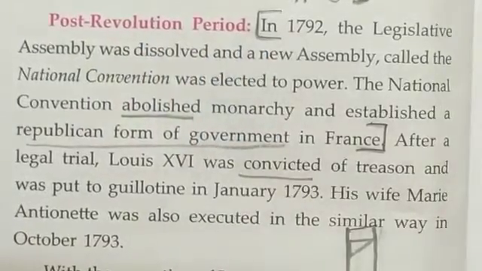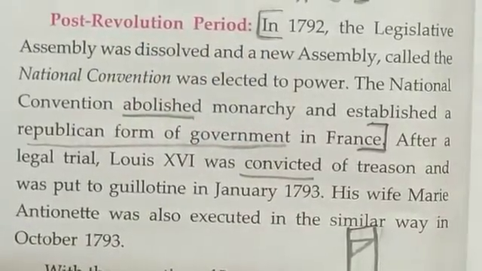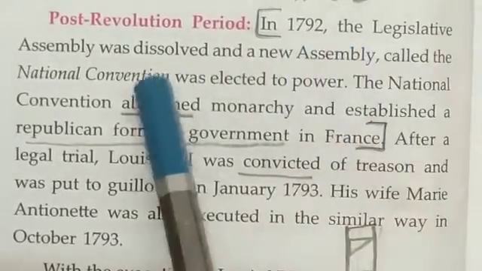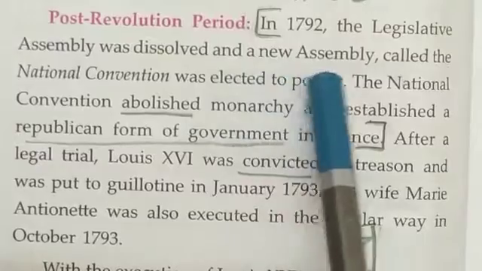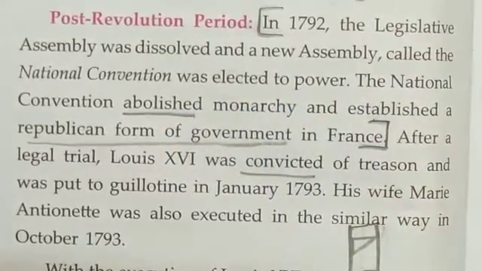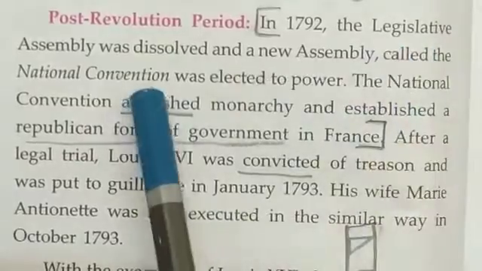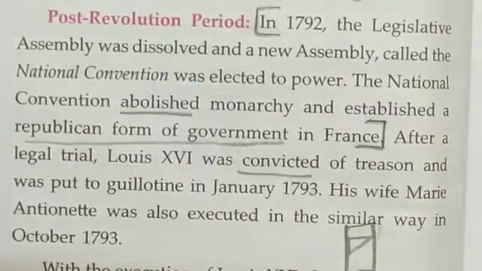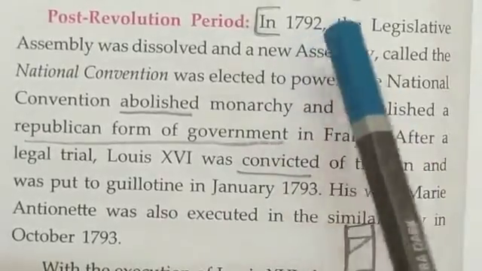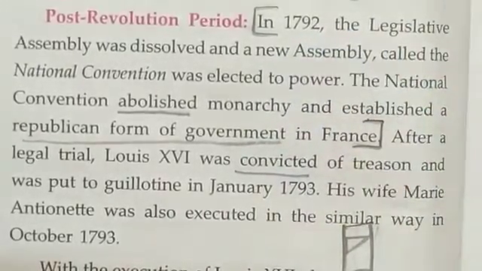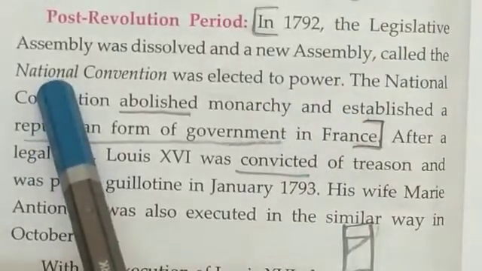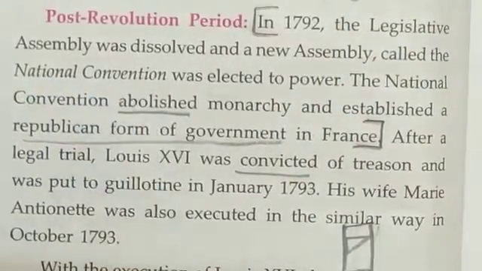Post-revolution period after the outbreak of the revolution. In 1792, the Legislative Assembly was dissolved and a new assembly called the National Convention was elected to power. So the Legislative Assembly was dissolved. Dissolved means it was destroyed. It was destroyed in 1792, and when it was destroyed, a new assembly was elected to power, which is known as the National Convention.